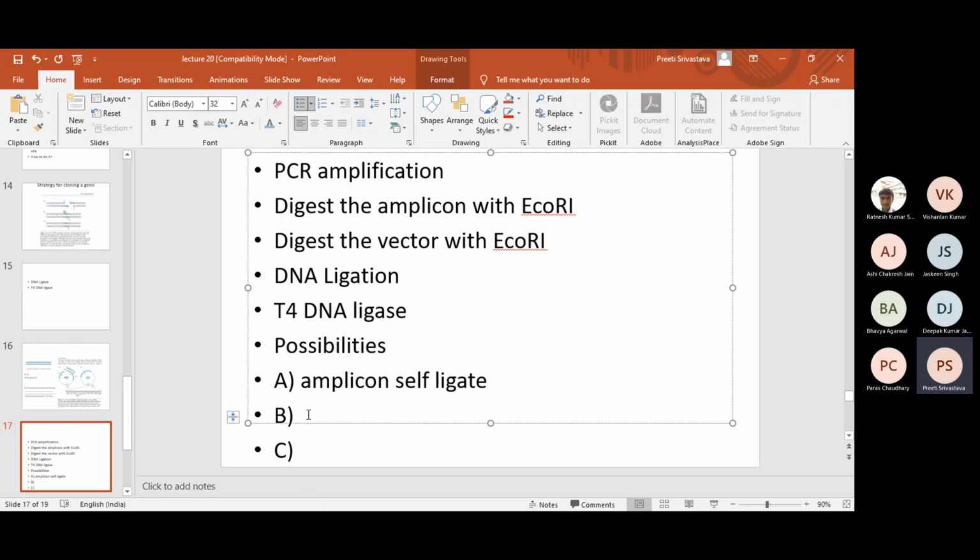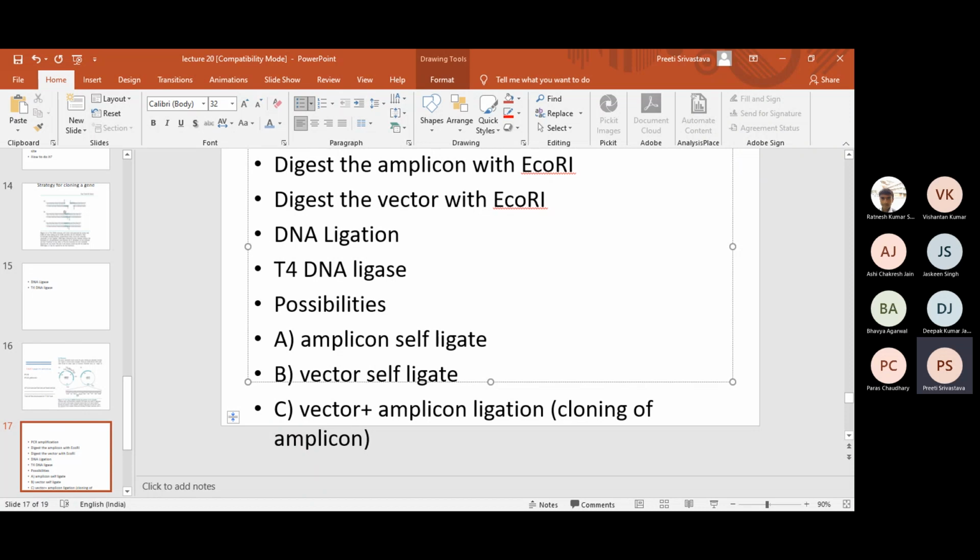The vector self-ligates. Okay, and last, the amplicon and vector ligate. The vector plus amplicon ligation is what you desire, right? Which is the cloning of the amplicon, right? So you are interested in the third point, right?